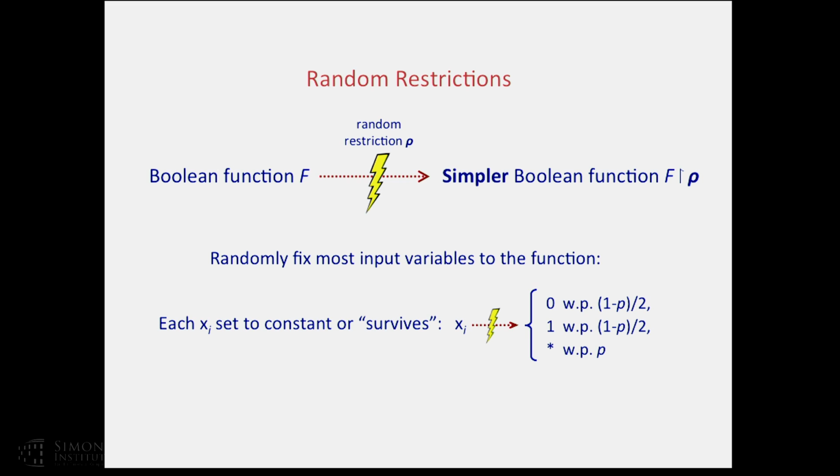So what are random restrictions? Just to quickly recall, when we apply a random restriction rho to a Boolean function f, we get a simpler Boolean function f restricted by rho. That's of course very vague. To make it slightly more precise, a random restriction randomly fixes most input variables of the function to constants. With probability p, it keeps a variable alive, and otherwise it fixes it to a uniform random constant, either 0 or 1. We should think of p as small, say 1 over log n. So a random restriction is pretty harsh. It hits the function and fixes most of its variables. And as we'll see, random restrictions are useful because they dramatically simplify certain functions. In particular, if f is an AC0 function, a random restriction really crumbles the function.